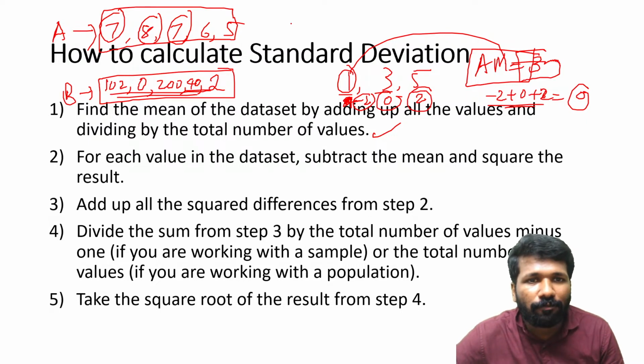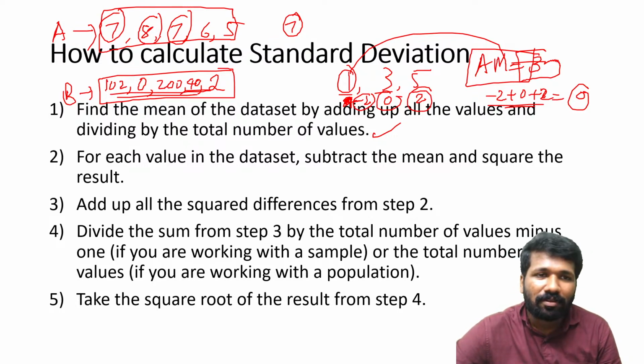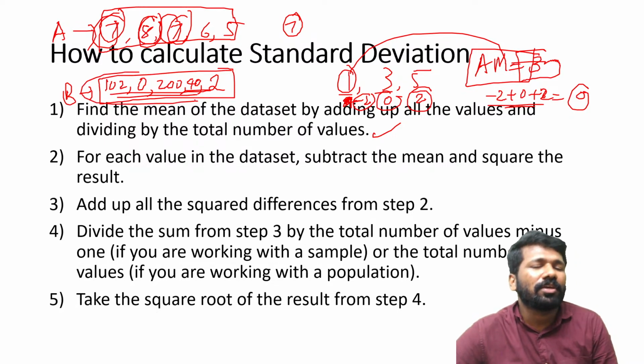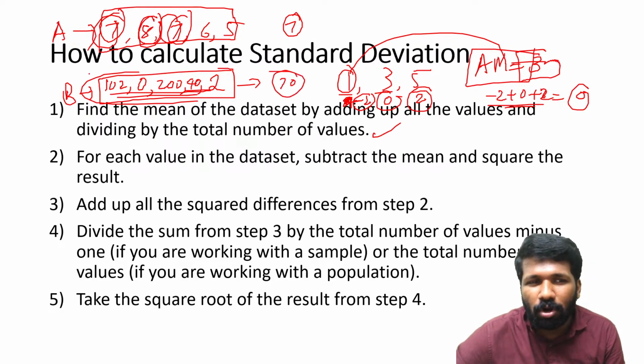The mean value, if you find it, will be almost 7. Not exactly, but almost 7. 6 point something. All the values are near about 7. But here the mean value, if you calculate mathematically, will be about 48, which is almost 70, but all the values are away from 70.